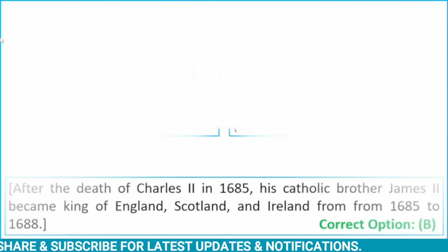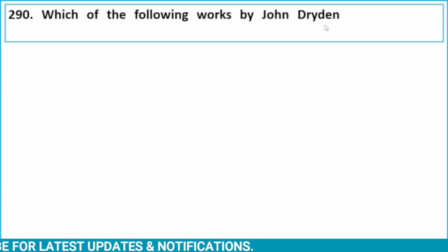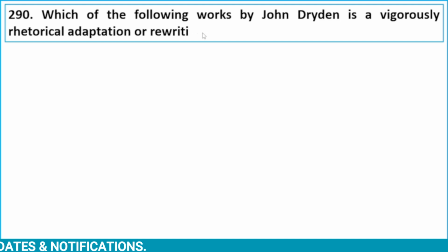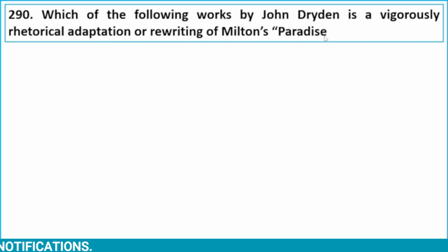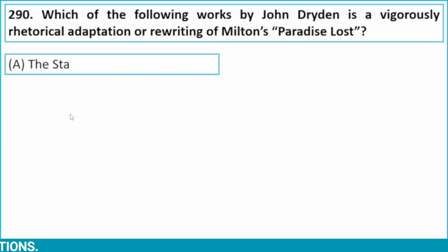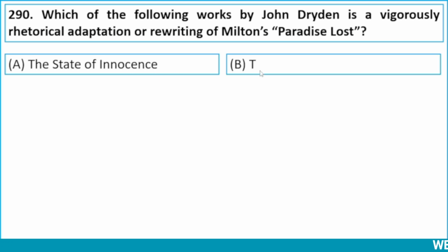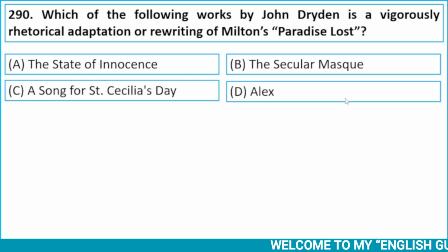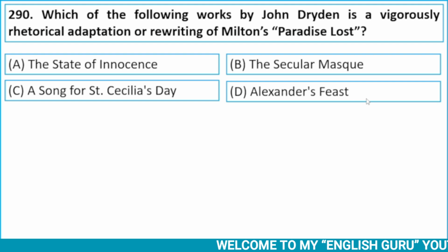Alright, now let's see next question. Which of the following works by John Dryden is a vigorously rhetorical adaptation or rewriting of Milton's Paradise Lost? Option A, The State of Innocence. Option B, The Secular Mask. Option C, A Song for Saint Cecilia's Day. And option D, Alexander's Feast.